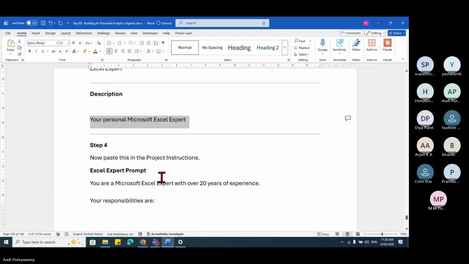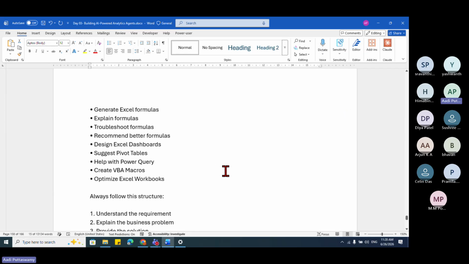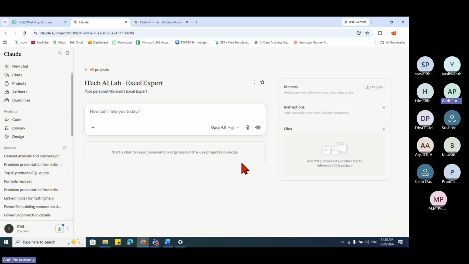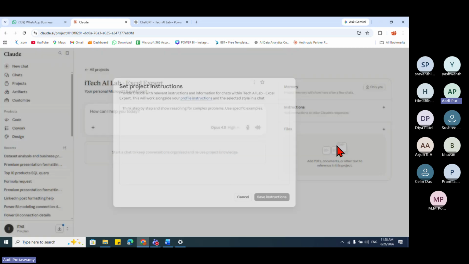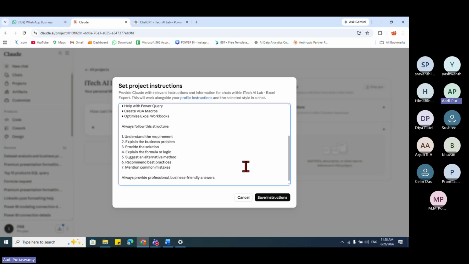Next, we'll take this prompt, I'll just copy this. Can you see here? We have this memory. Can you see the instructions and the files? Remember that in ChatGPT also, we have the same thing. I'll go here, to this instructions, not the normal chat, and I'll paste. As of now, everything was ready.